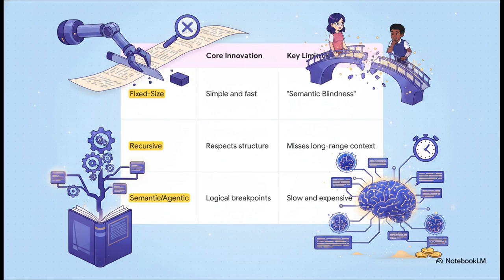Then we got a little smarter with recursive chunking. This method actually respects the document structure. It splits by paragraphs and then by sentences. It's a big improvement, for sure, but it can still miss those crucial connections that span across different sections. And that brings us to the really modern approach, semantic or agentic chunking. This uses a powerful AI to find the logical breakpoints. Sounds great, right? But as the paper points out, it is incredibly slow and expensive to run on an industrial scale. So you see the problem. Each step is an improvement, but none of them truly solve the core issue.